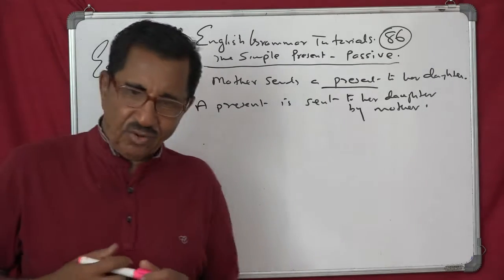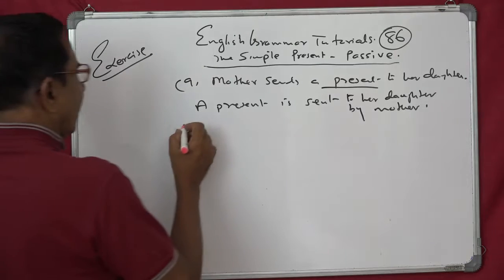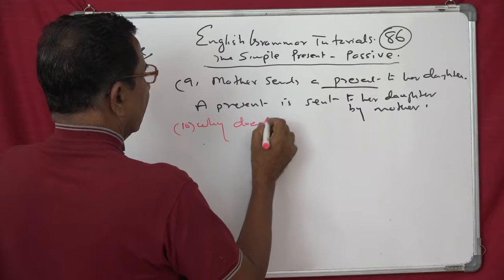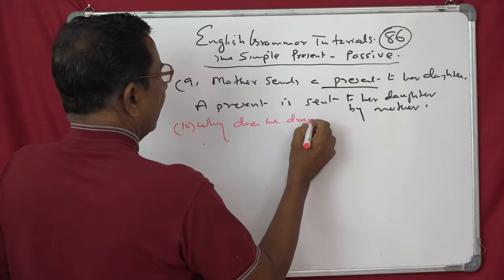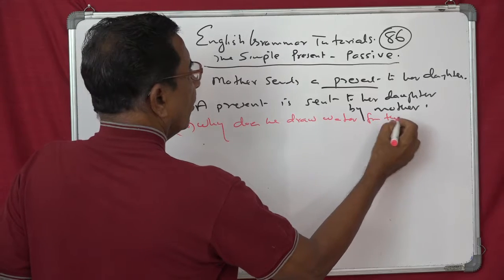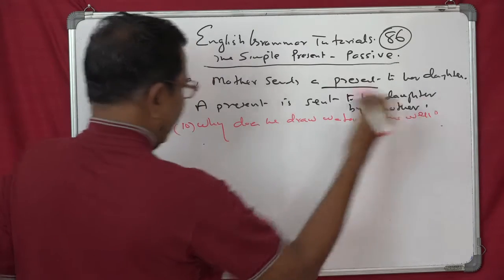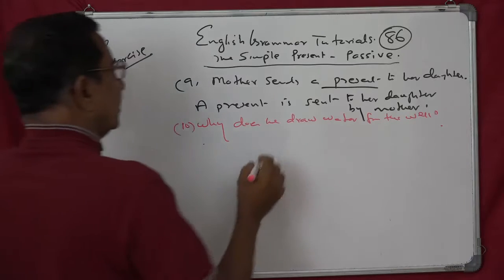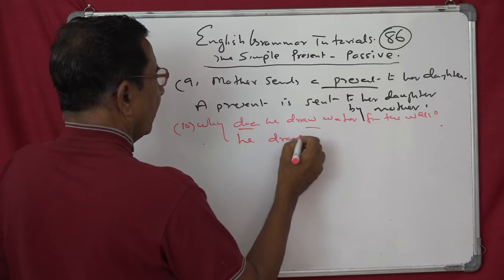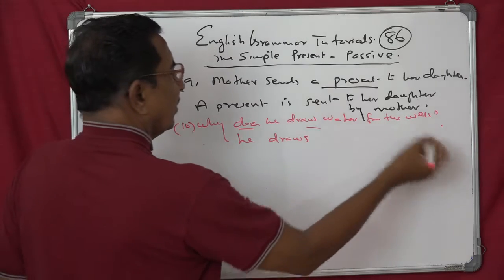And why does he draw water from the well? Stop. Question, so we have to simplify this. Thus draw will become he draws. He draws water from the well.